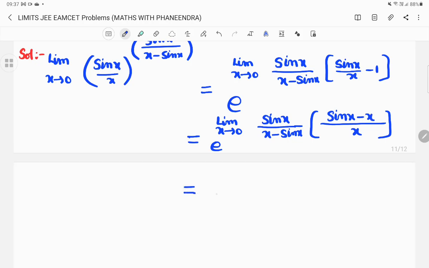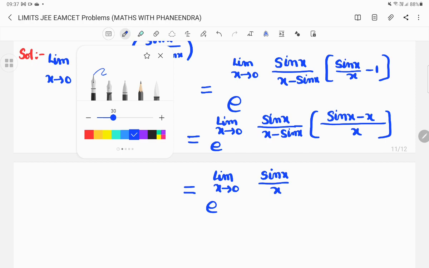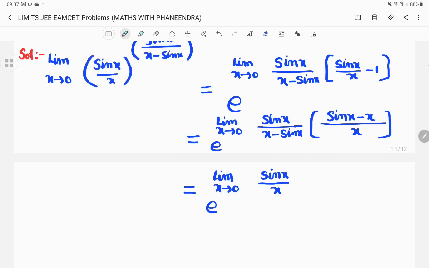That also can be written as e power limit x tends to 0, sin x by x into... observe carefully, here these two I am taking as one function.